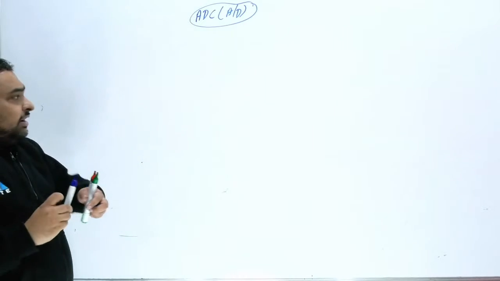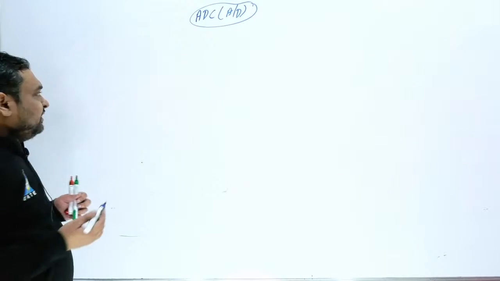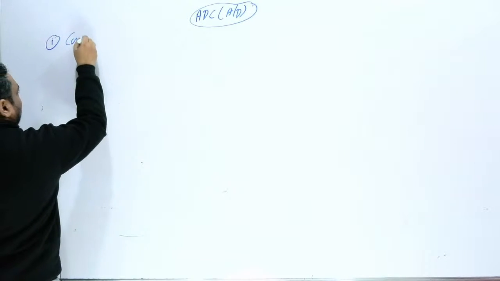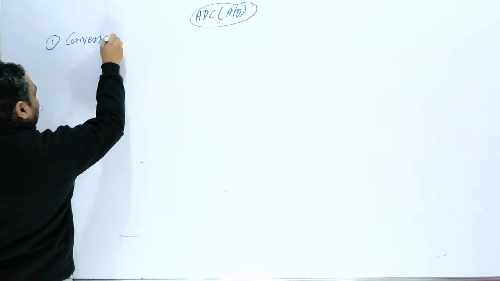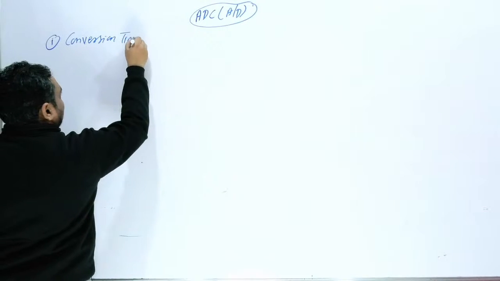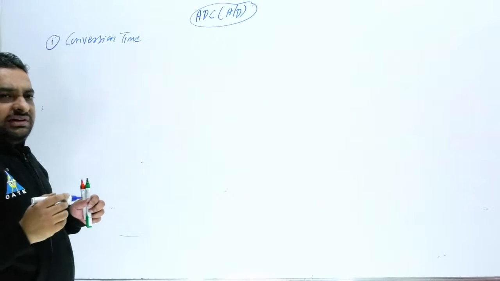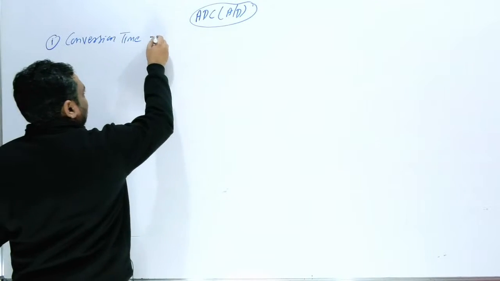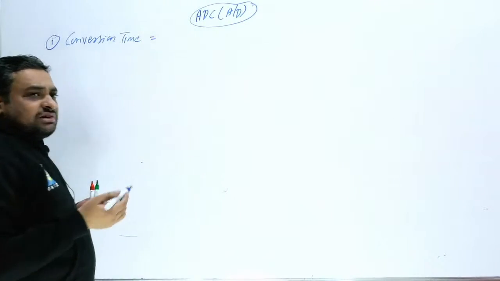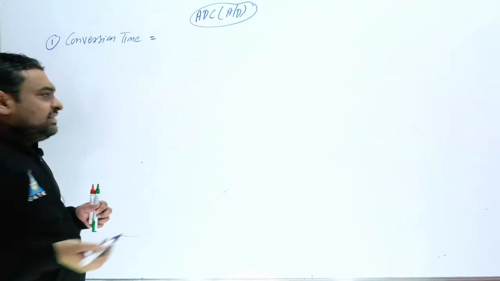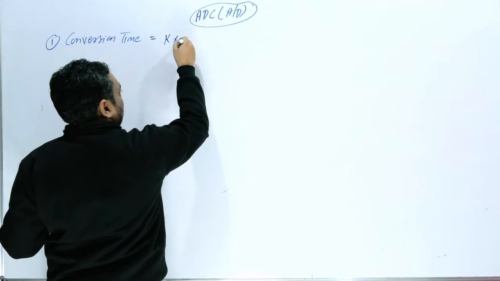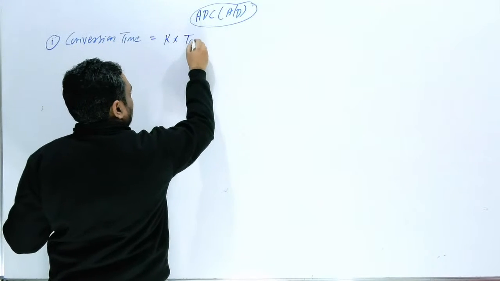So here the first important parameter is conversion time, and conversion time will always be multiplied with the number of clocks. Conversion time is, suppose, 6 clocks, 5 clocks, 10 clocks, any parameter k, into the clock time period, T clock.